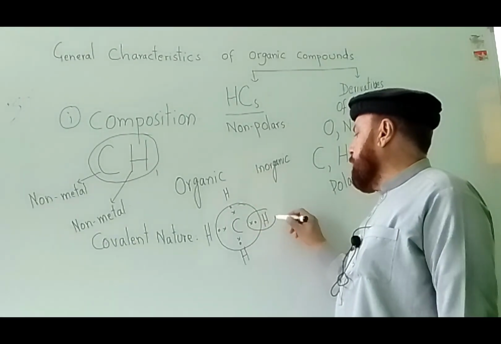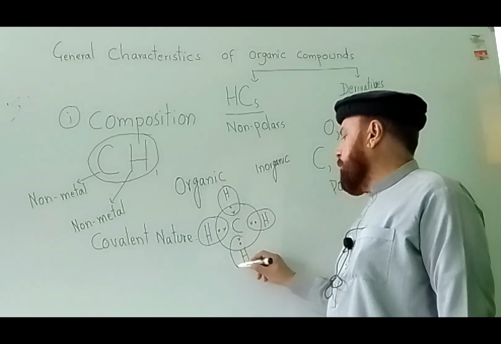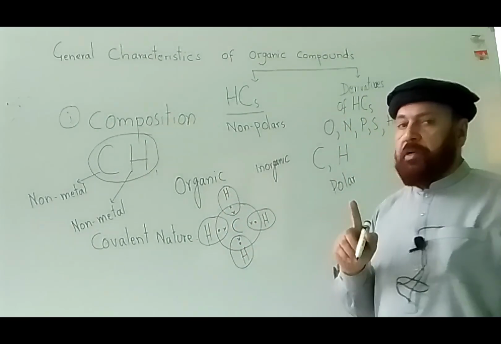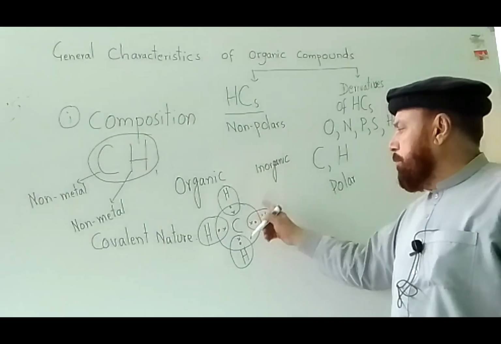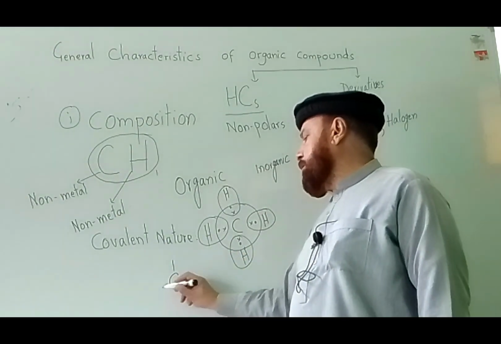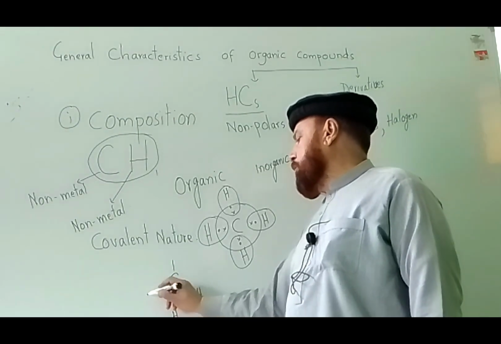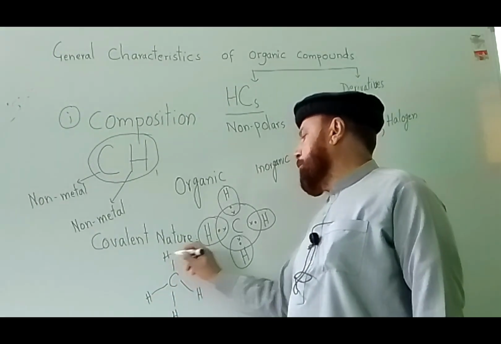So this is a covalent bond, single covalent bond. One shared pair represents one single covalent bond. So we can also write it like this. I will represent it like this. This is the tetrahedral shape of methane.